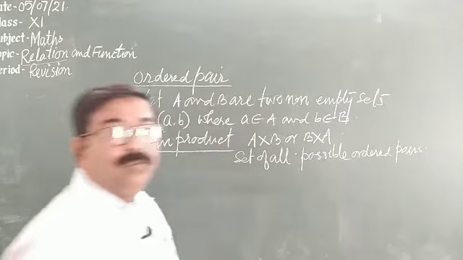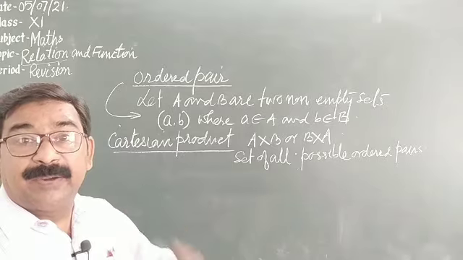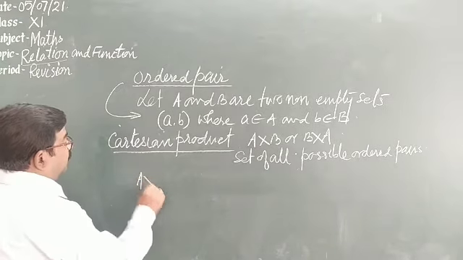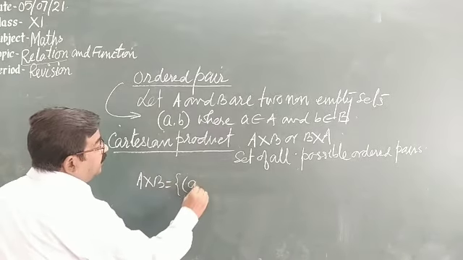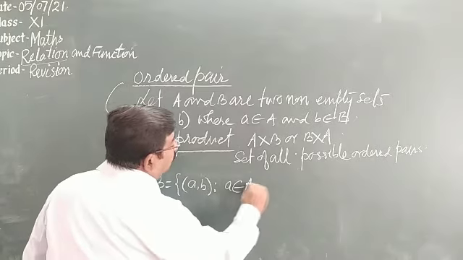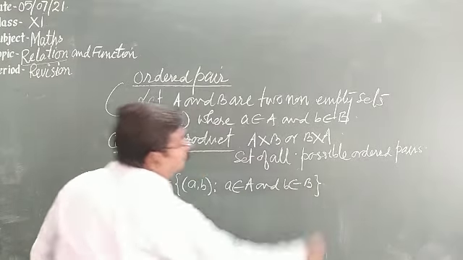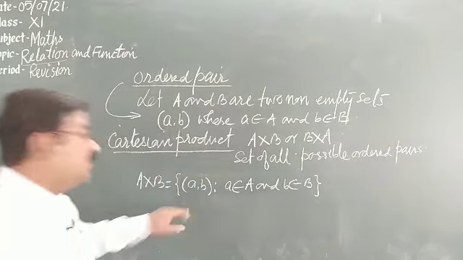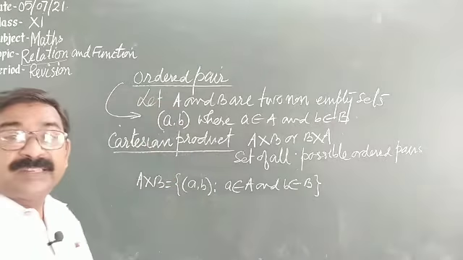This is the verbal statement. But how do we write it mathematically? We write A cross B as the set of (a, b) such that a belongs to A and b belongs to B. This is written in curly brackets. Curly brackets mean in the form of a set.